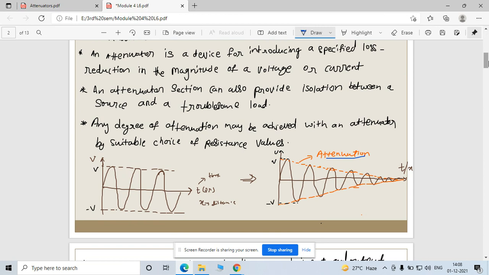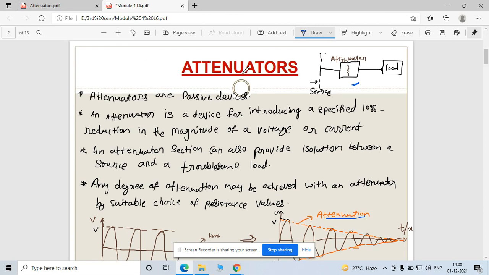Now see the general points related to this attenuator. These attenuators are passive networks. Whatever elements you are going to design for this transmission line are all passive network, passive devices. There is no active element in it.